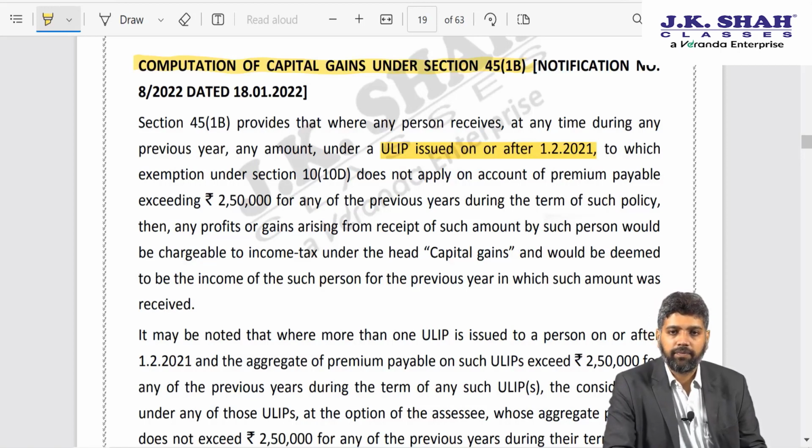capital gains. The government has made related amendment in section 112A. So the gain arising on surrender or maturity of such ULIP, that is where the premium exceeds 2,50,000 rupees, shall be taxable at the rate of 10% on the gain exceeding 1 lakh rupees. No benefit of indexation will be allowed on this.